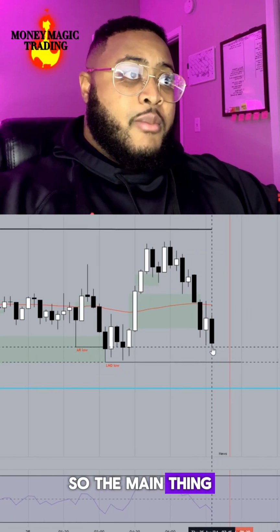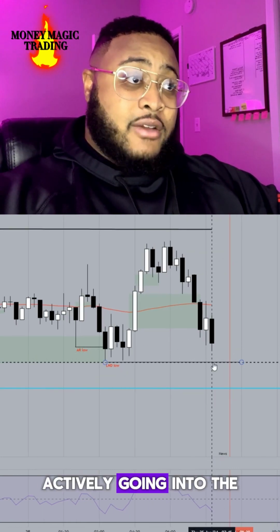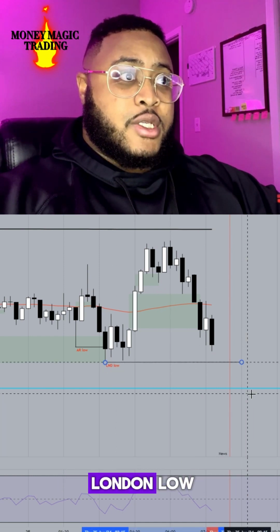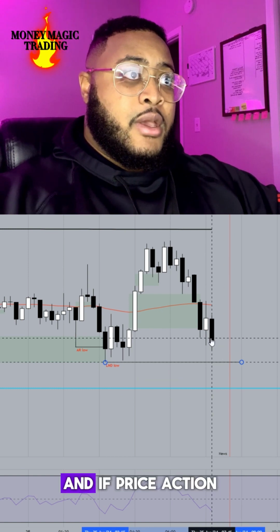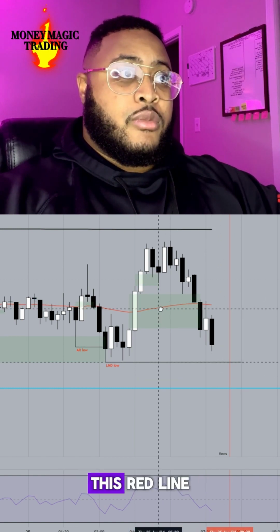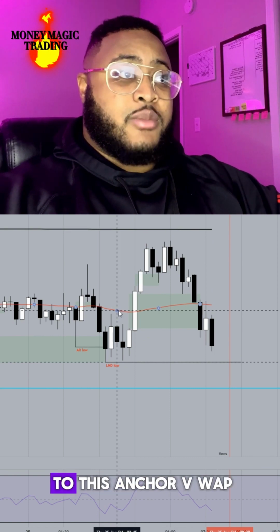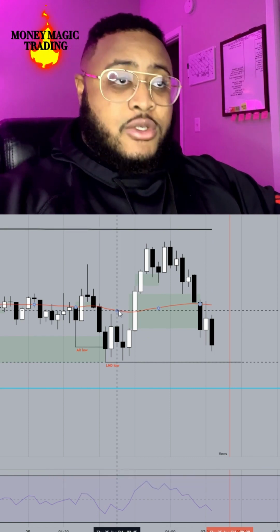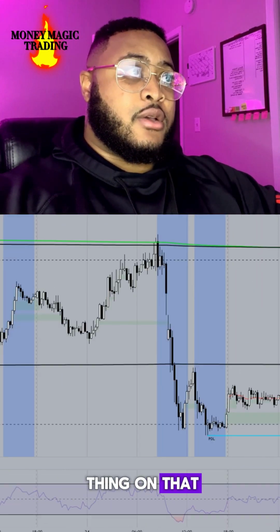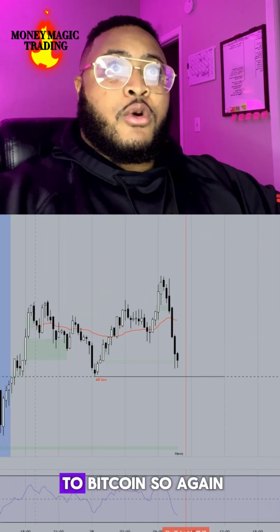So the main thing that I'll be looking for actively going into the New York session is if we get a break below this London low. I have an alert set. And if price action retraces back to this anchor VWAP, this red line, giving me a potential position on a 1 minute, but still waiting for price action to do its thing on that. And let's go over to Bitcoin.